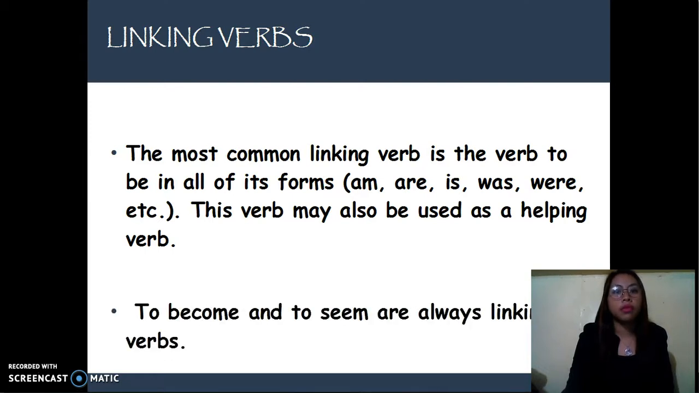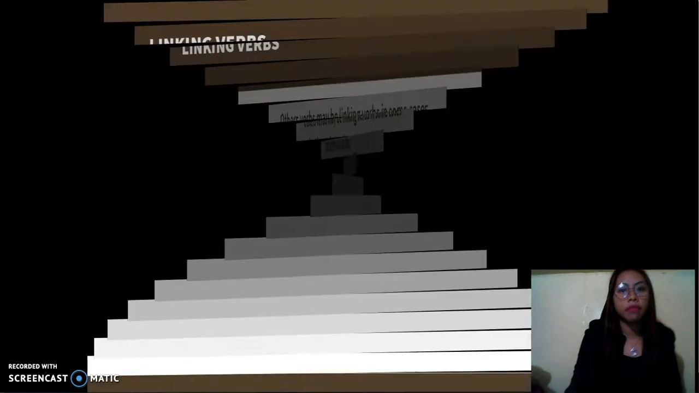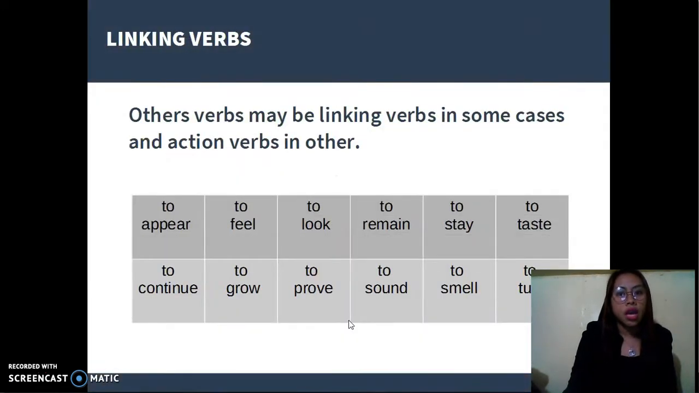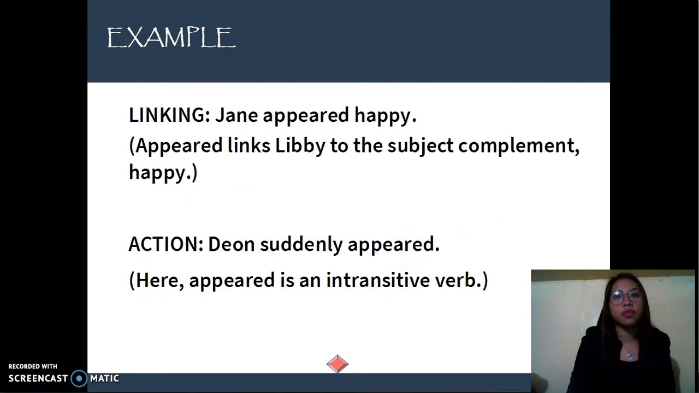There are also verbs that function as linking verbs in some cases and helping verbs in others. We have to appear, to feel, to look, to remain, to stay, to taste, to continue, to grow, to prove, to sound, to smell, and to turn. Let's try this given example and see its differences.